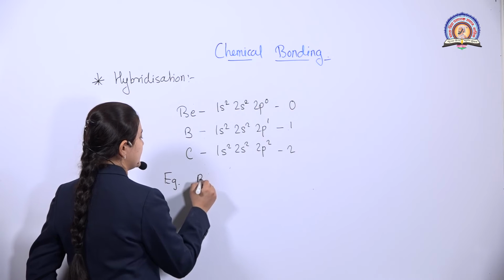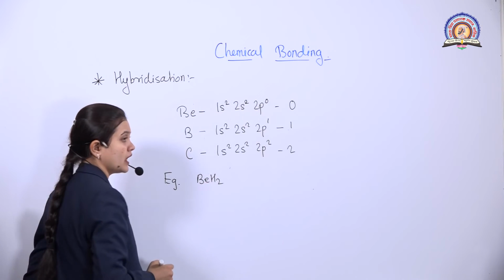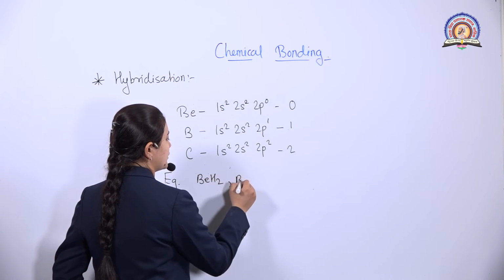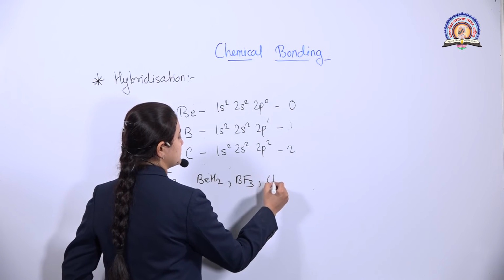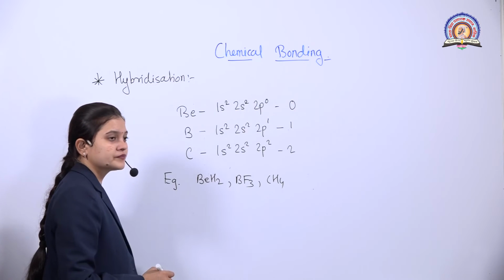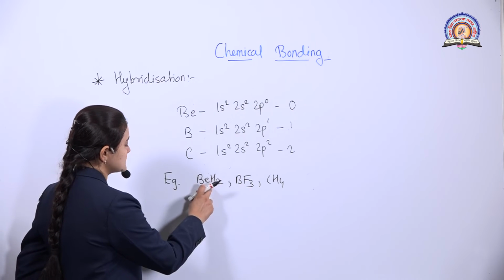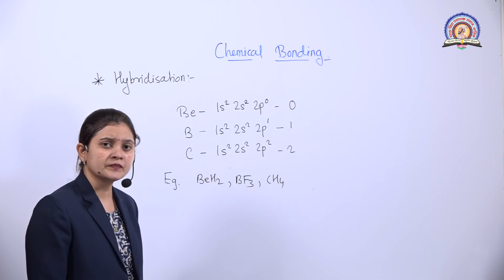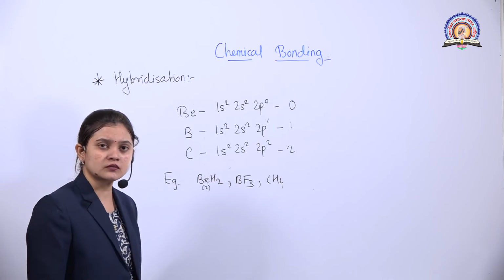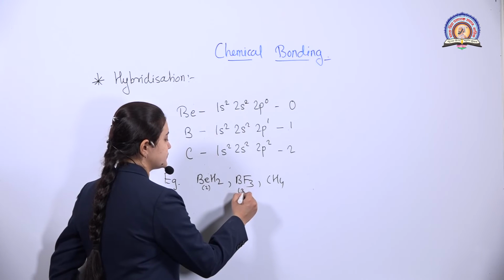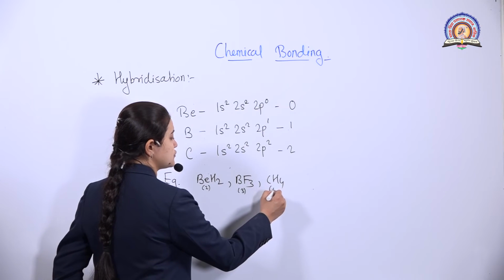There is a compound BeH2, and we also know there is a compound BF3. We also know there is a compound, methane, CH4. Looking at these molecules, we come to know that they show valency 2, valency 3, and valency 4.